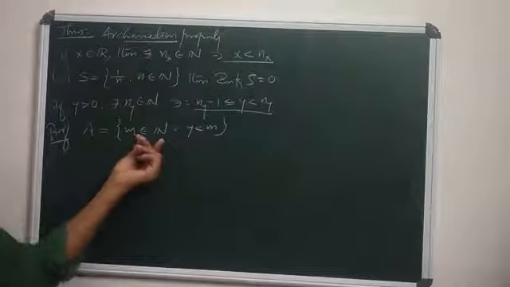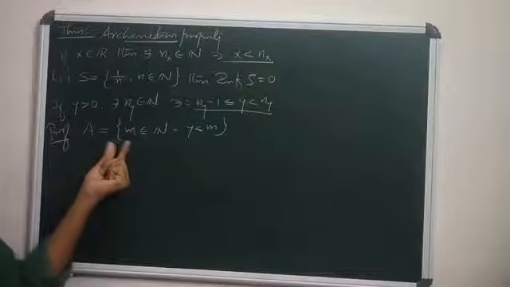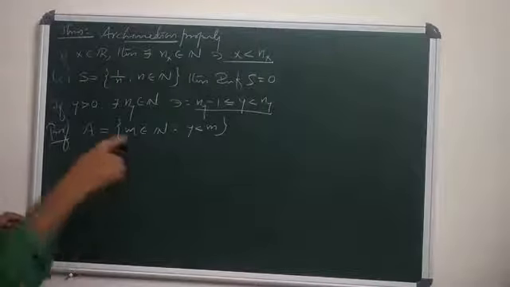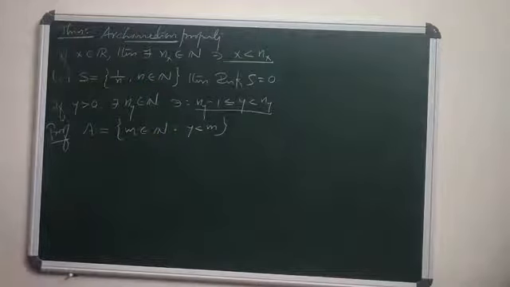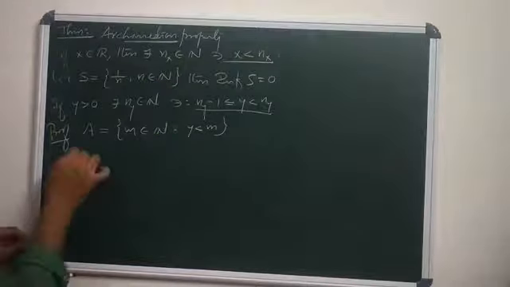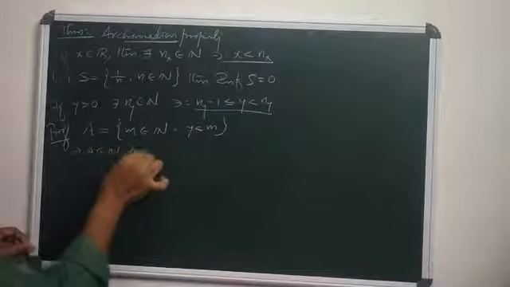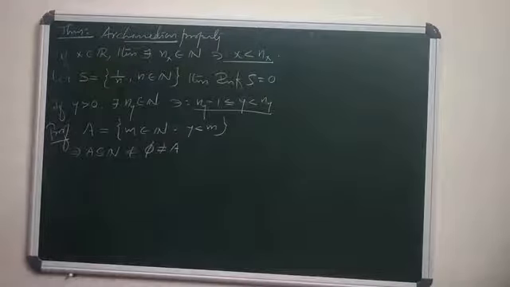A is the collection of all natural numbers which are greater than this y. Clearly, A is a subset of N and A is non-empty.